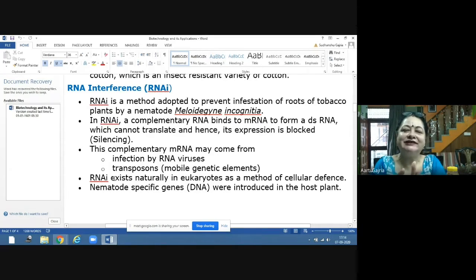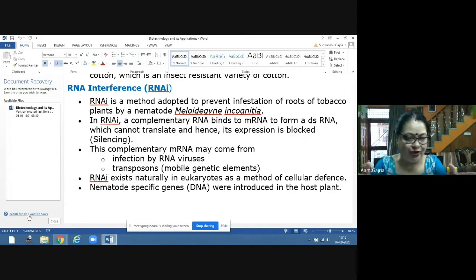So the larval stage will end there only, and it will not grow into the adult nematode. Now see this protein, what actually is happening is the messenger RNA will be divided into small fragments with the help of different enzymes. Dicer is one enzyme and slicer is one enzyme, which are breaking it down into small fragments. Now what will happen?